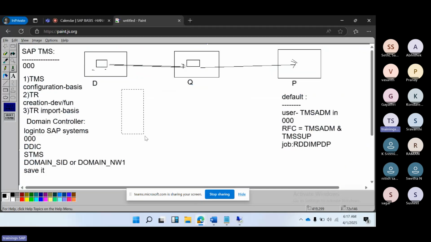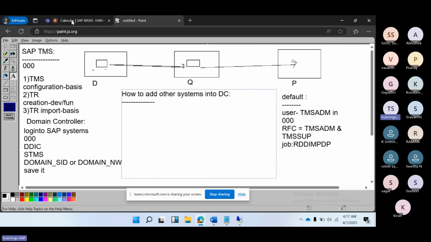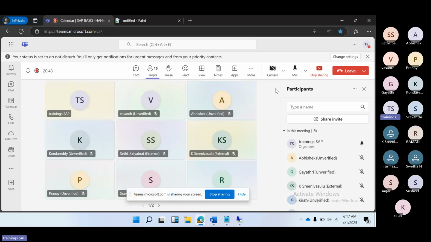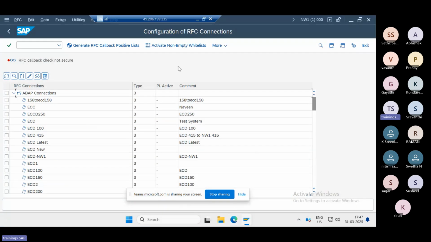Now the next part is how to add the other systems into the domain controller. That is the main thing here. So how do we add the other systems into the domain controller? In that case, what do we have to do?